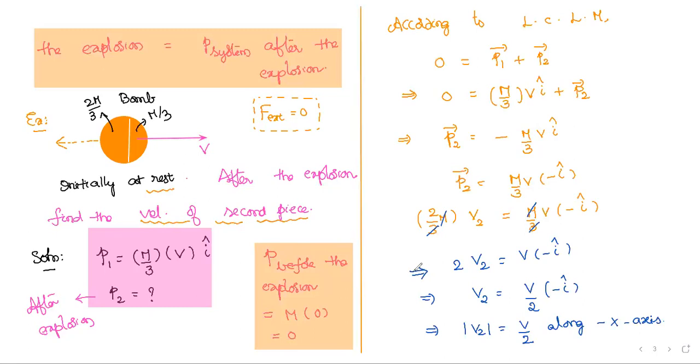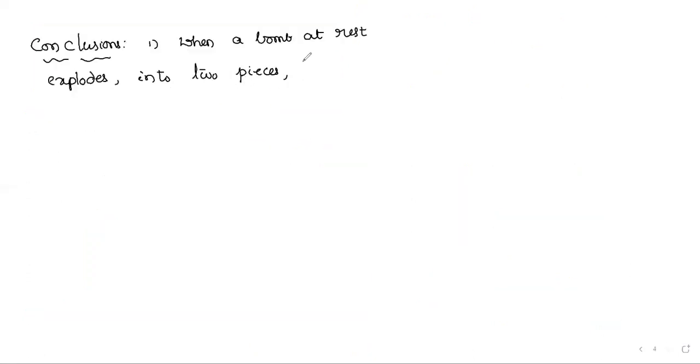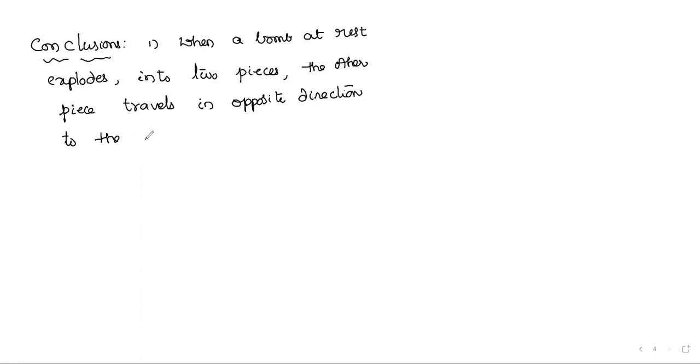Directly you should be in a position to say that the other piece travels in the opposite direction to the direction of motion of the first piece.